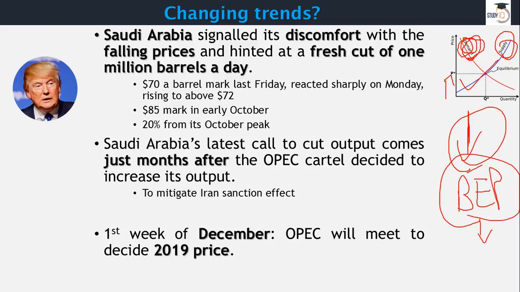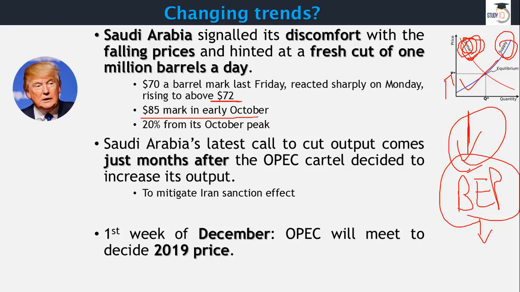It was $70 a barrel last Friday, and because of this reaction that came from Saudi Arabia, on Monday it was up by $2, so it was at $72 per barrel. Back in October it was $85 per barrel, and at present it is 20% less than what it used to be at October 2018's peak time.